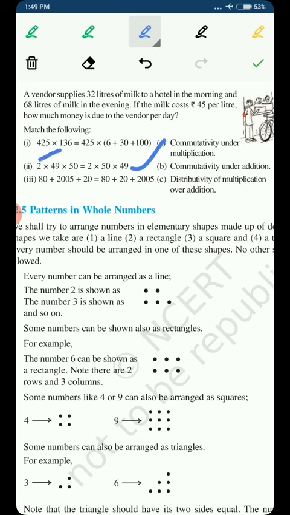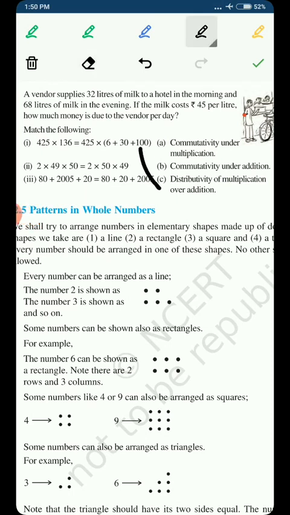And because here we are doing multiplication, this is commutativity under multiplication. And in the third part we are adding 80 plus 20 plus 5 and 80 plus 20 plus 5 in a different order, which means we are changing the order of addition, so we are using the commutative property, but under addition. So I hope you have understood them, so we can match them very easily.